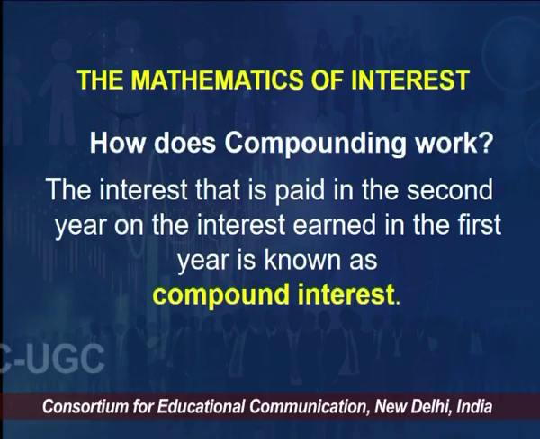Likewise, the interest paid in the third year on the interest earned in the second year is also compounding. Likewise, the interest earned in the fourth year on the interest earned until the third year.